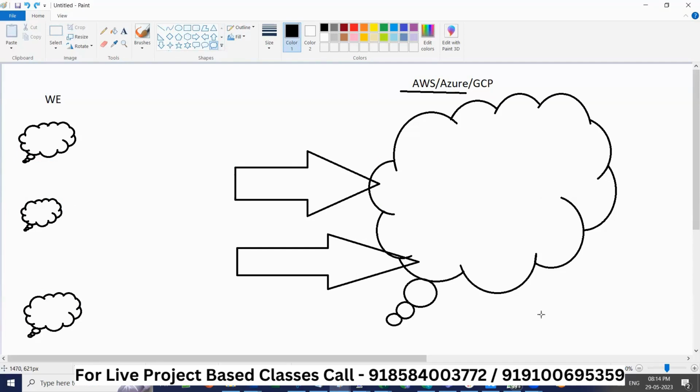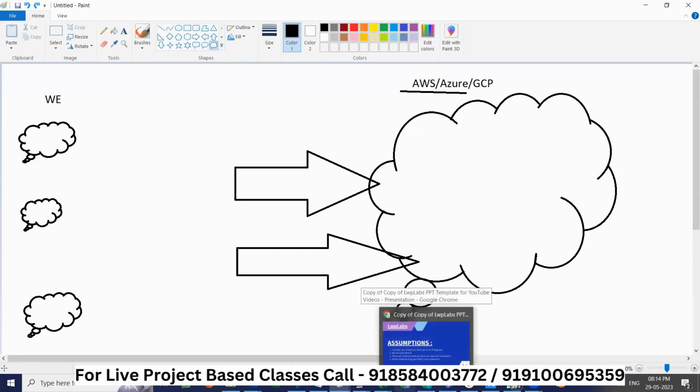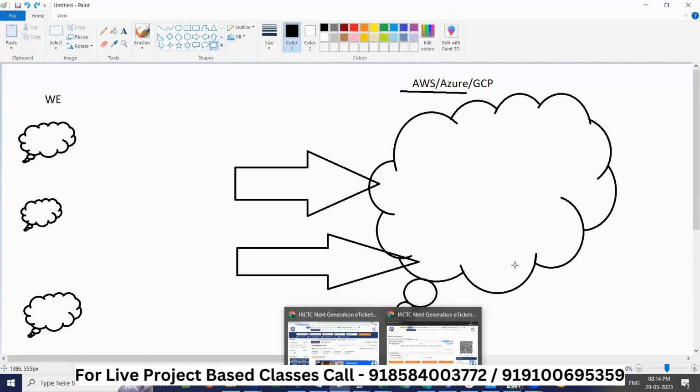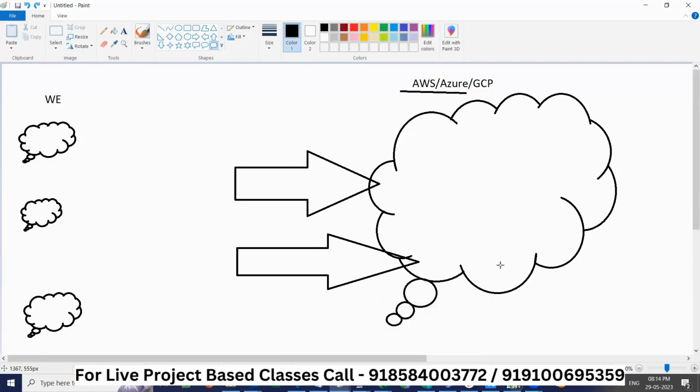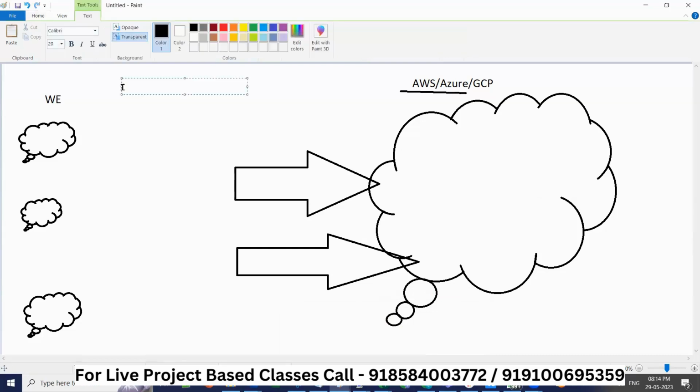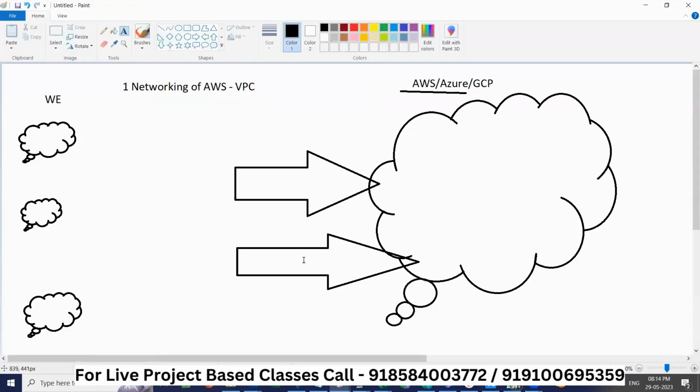Here things are a little not sequential, guys. You are smart enough to understand that these projects we will be covering are a little mixed, and Linux will also come in. Preeti is going to explain the first project. When you create the networking part of AWS, which is VPC, there is a project we'll be doing called the migration project.